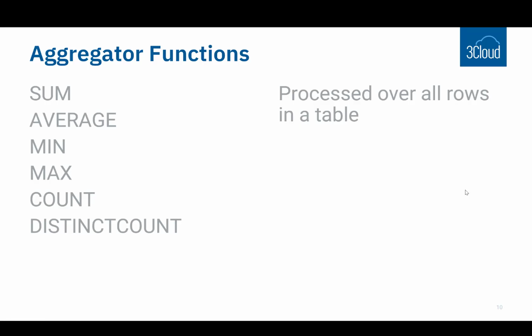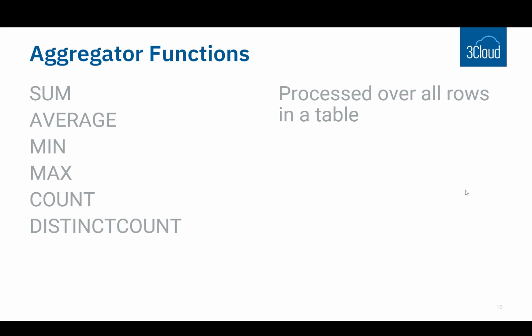So we've seen the sum function at work. There are a short list of what we call aggregator functions. This simply means that this is a function that takes the value from multiple rows in a table and aggregates them. It either sums them up or calculates the average, returns the min value, the max value, the count, etc. And these are processed over all of the rows in a table according to the filter context of that table. In this case, we were looking at the sum of the quantity column in the sales table. And you've seen how that works with various filtering and slicing.